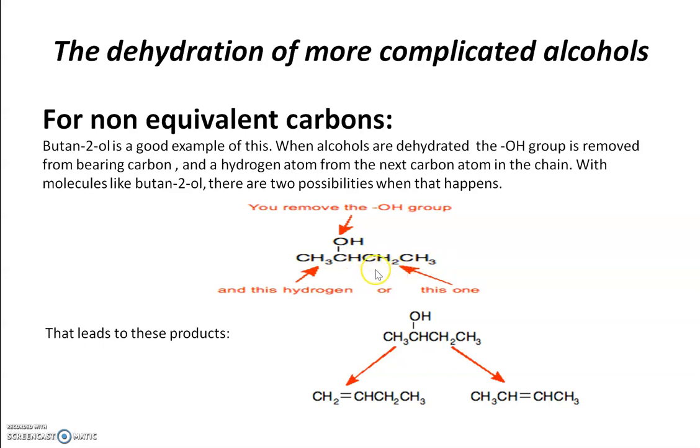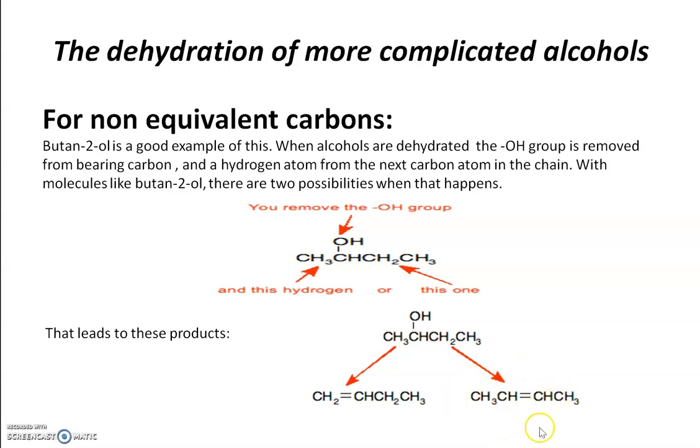In case of non-equivalent, always remember we will get two types of alkene, because you will remove OH from here and H from here. In this case we will get but-1-ene, and if you remove the H from the right neighbor, we will get but-2-ene.